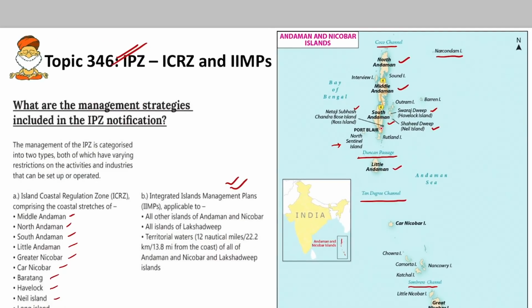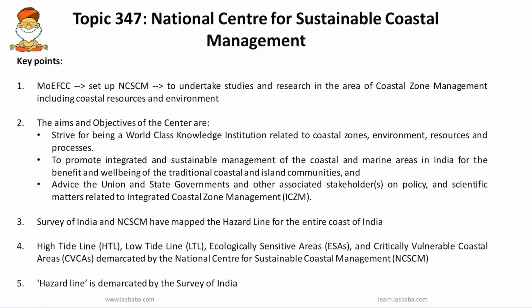So next important topic is the National Center for Sustainable Coastal Management. The Ministry of Environment, Forest and Climate Change has set up this National Center for Sustainable Coastal Management in Chennai to undertake studies and research in the area of coastal zone management, including coastal resources and environment.